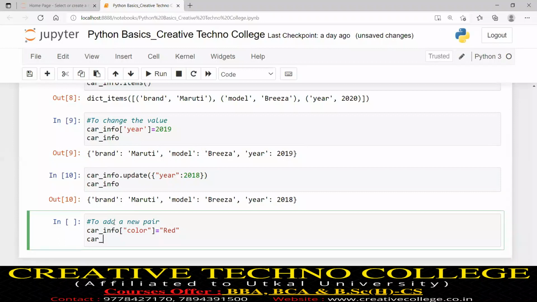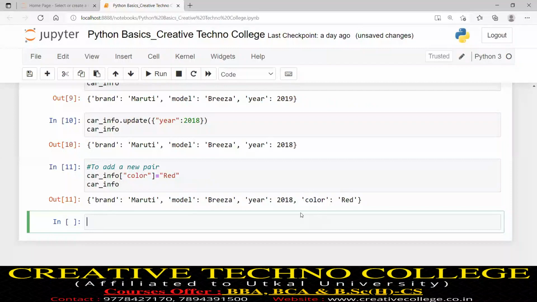Now what is the value of car_info? Now I will hit run. Just to see, one pair is added. At the end: brand Maruti, that is one pair, model Brezza, that is one pair, year 2018, that is one pair, and color red, this is the new pair that I just added. In this way, you can also add a new pair by invoking the update function.